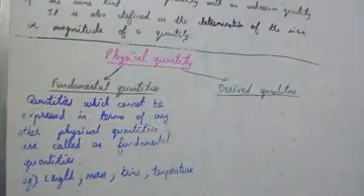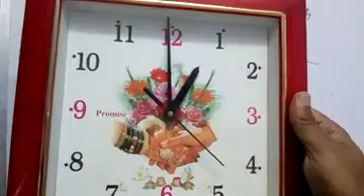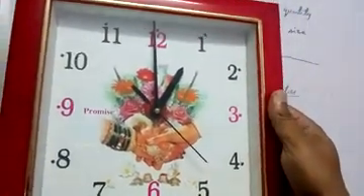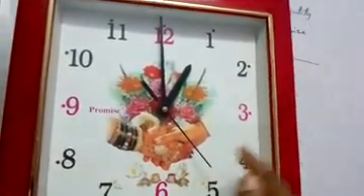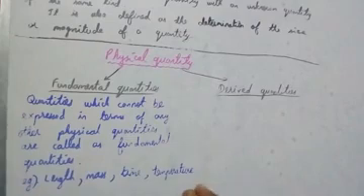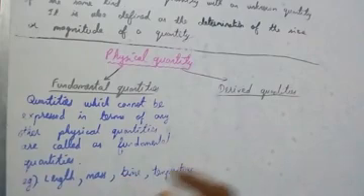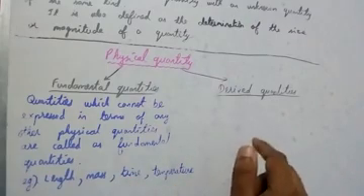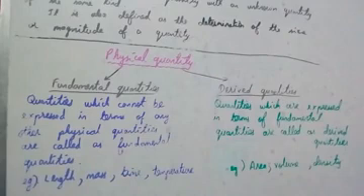Then time. For time I have taken a clock. You can see the seconds moving. So time we measure in seconds. Those things are basic things, we can't express them in terms of any other factors, so they are fundamental quantities. Now let us see what is meant by derived quantities.